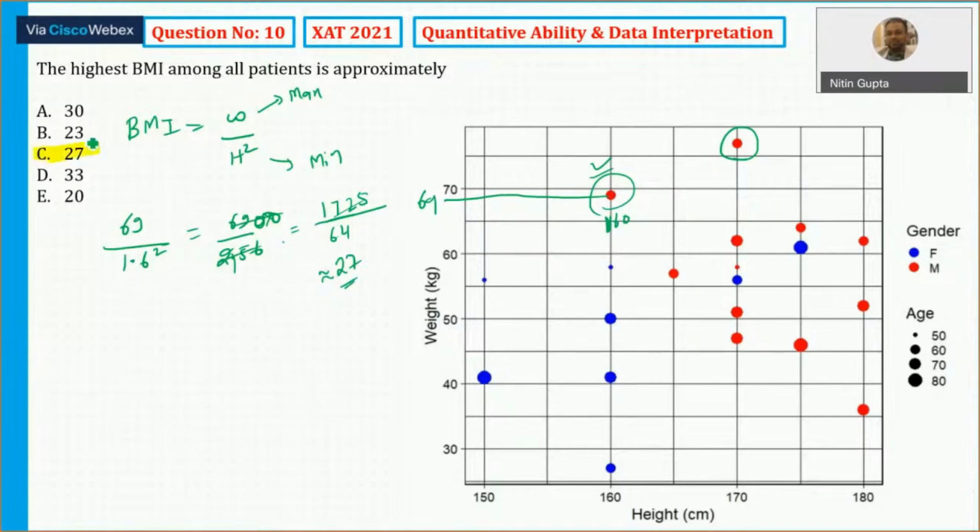In the second case, the ratio of weight to height will be quite low, because here it is 77 and below 1.7 square. I need to find the highest, so this will come out lesser than 27. So the correct answer for this question is option number C, which is 27. Now tell me if anyone has any doubts in this question.